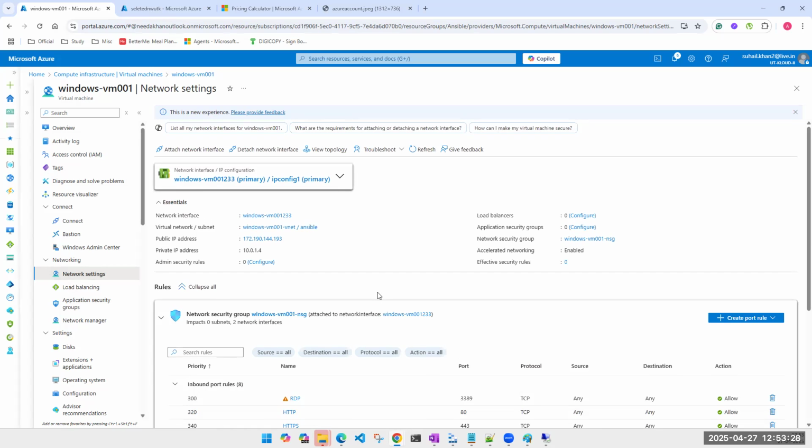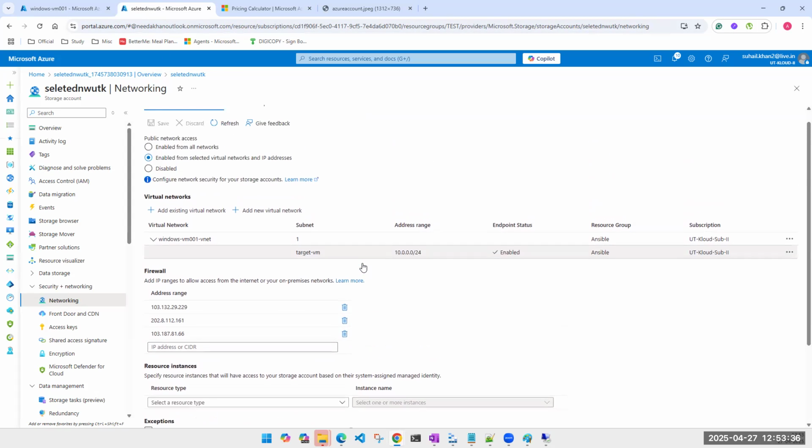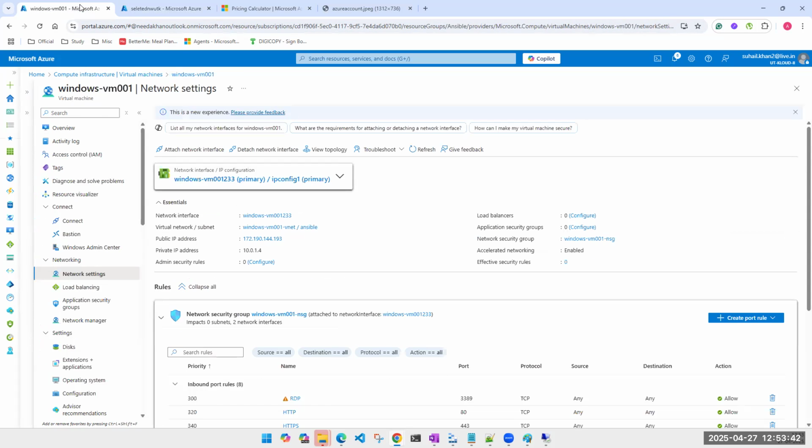Can someone tell me what went wrong? Here are the settings of my storage account, and here are the settings of my machine. Can someone tell me what went wrong? I think the subnet is different. Yeah, the subnet is Ansible.